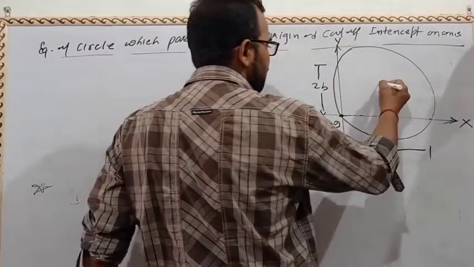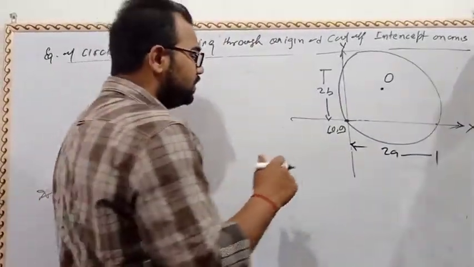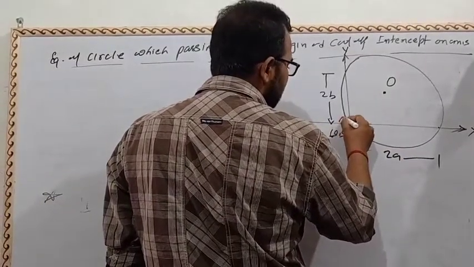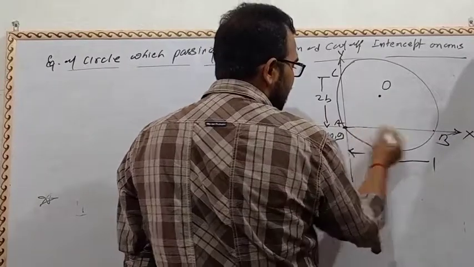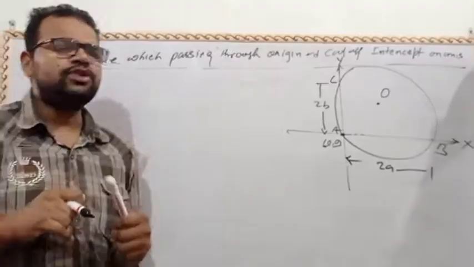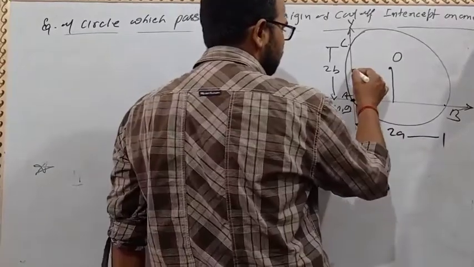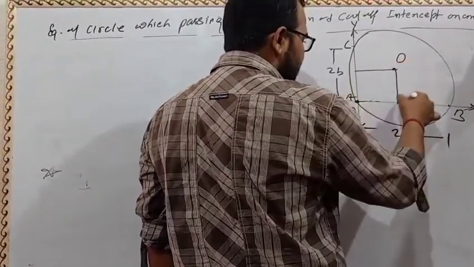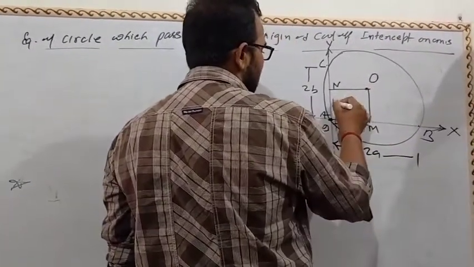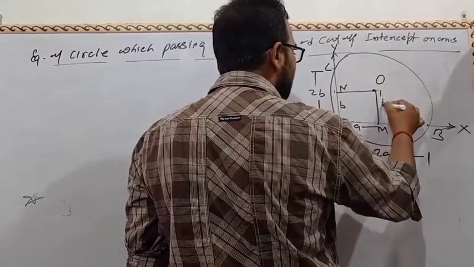So suppose O is the center of the circle. The name is A, B, C. AB is x intercept and AC is y intercept. So as we know that perpendicular from the center to the chord bisect the chord. Perpendicular from the center to the chord bisect the chord. So it will become a and it will become b. Think about, if it is b, then it is also b.